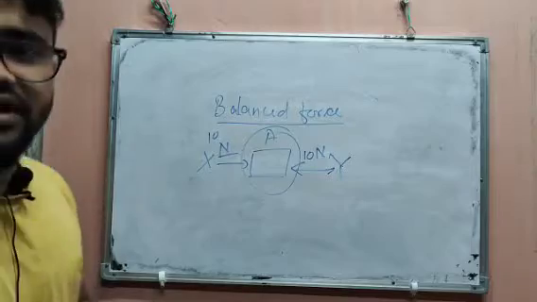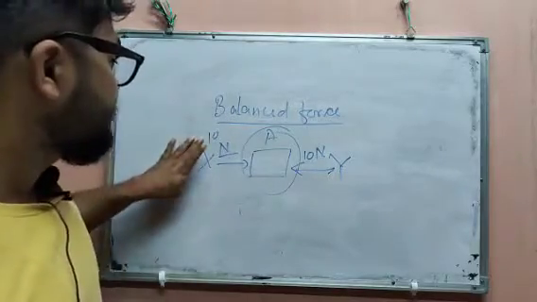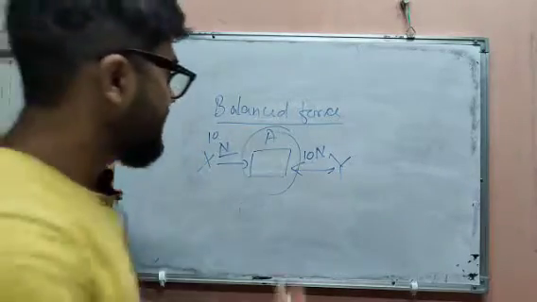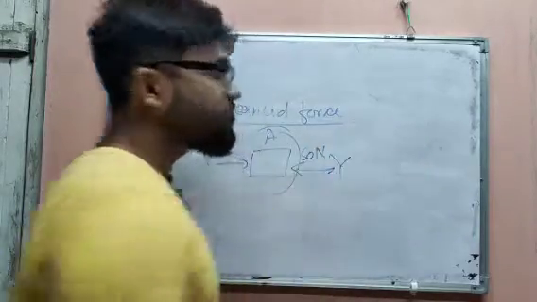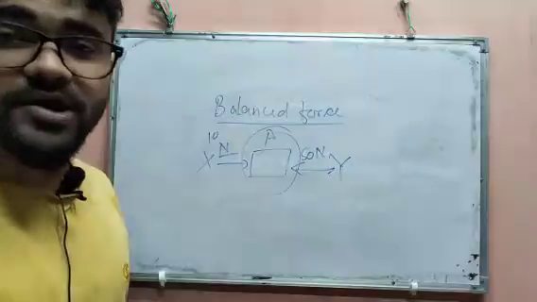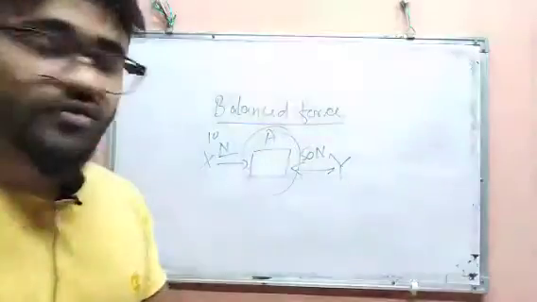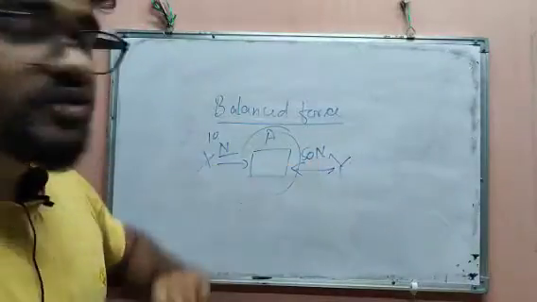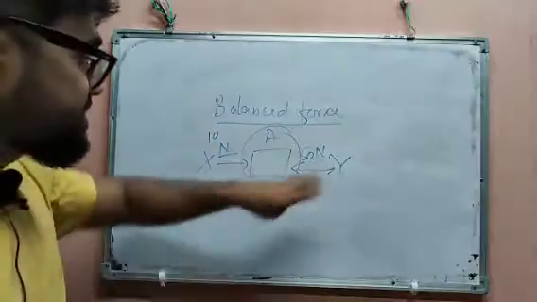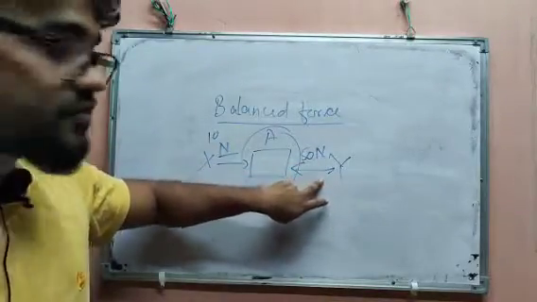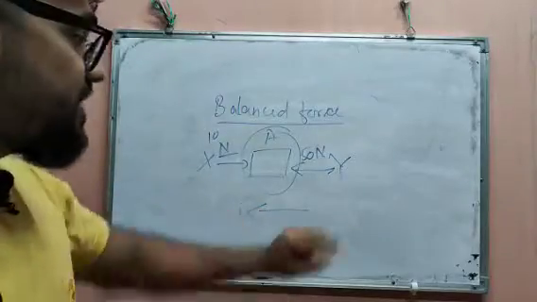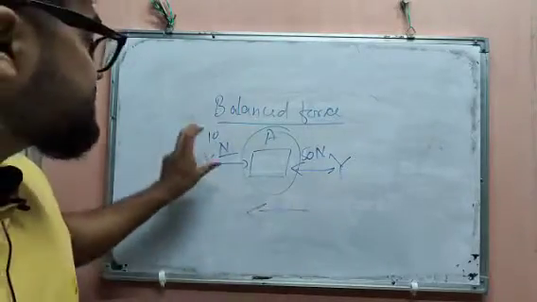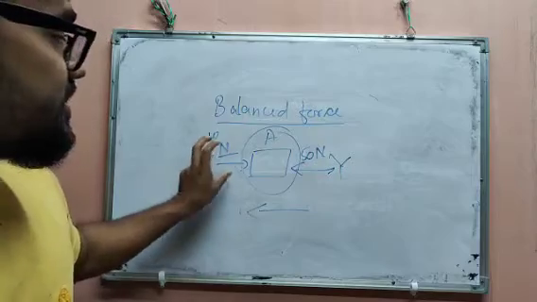But what will happen when X applies 10 Newton force and Y applies 50 Newton force, just like tug of war? You used to play tug of war. So who is applying more force? Y is applying more force in the left direction, with magnitude 50 Newton against 10 Newton.